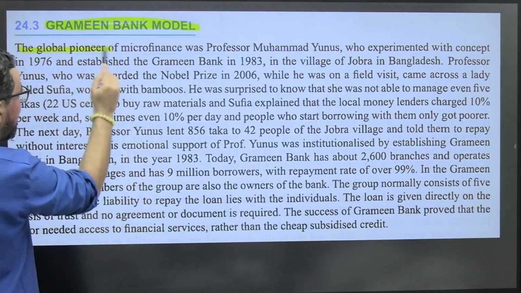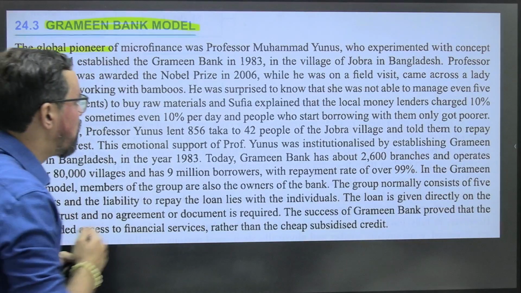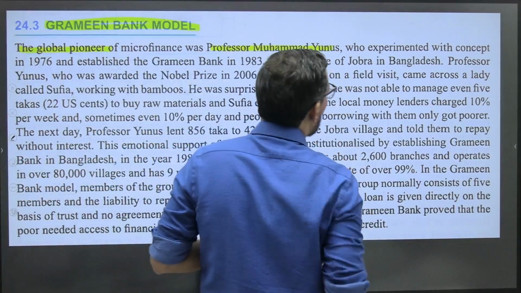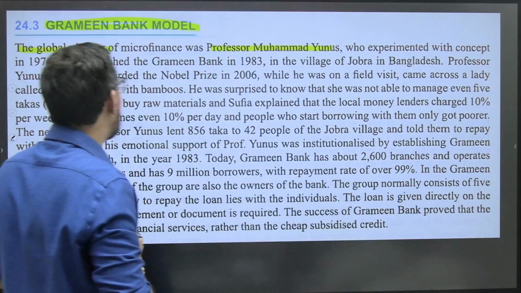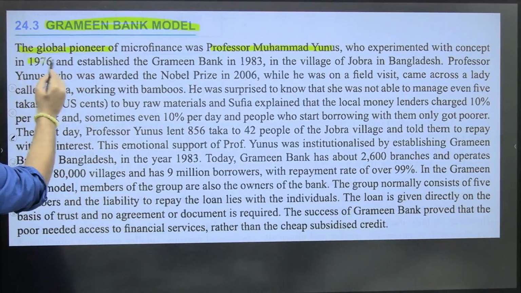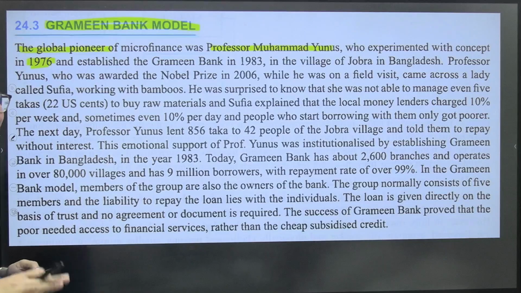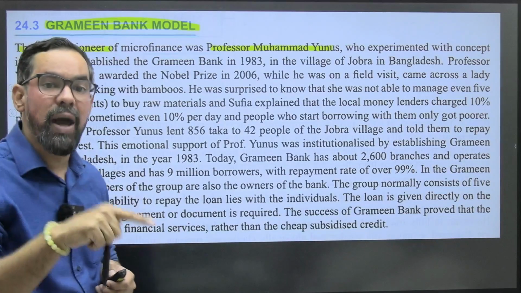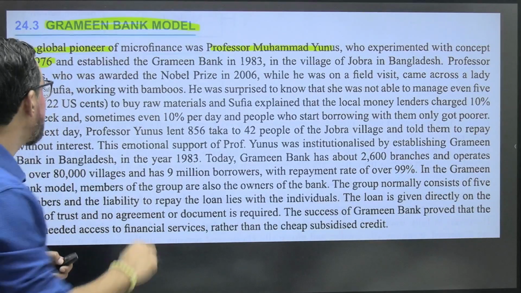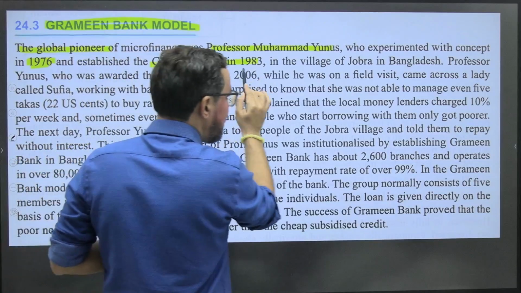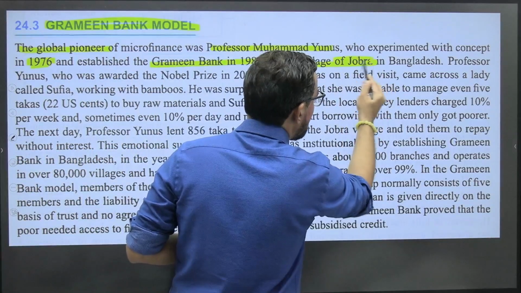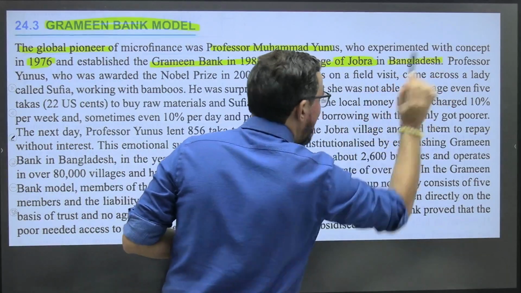So the global pioneer of microfinance was Professor Mohammad Yunus, who experimented with the concept in 1976. He did this experiment in 1976, but Grameen Bank was established in 1983 in the village of Jobra in Bangladesh.